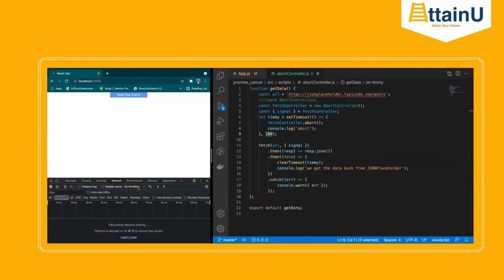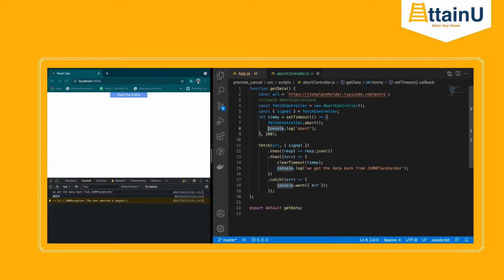Now let us check if we are on slow 3G and we make an API call, this fetch gets cancelled because it took 102 milliseconds rather than less than 100 milliseconds. And in the console log, we got the abort console and an exception that the user has aborted a request.